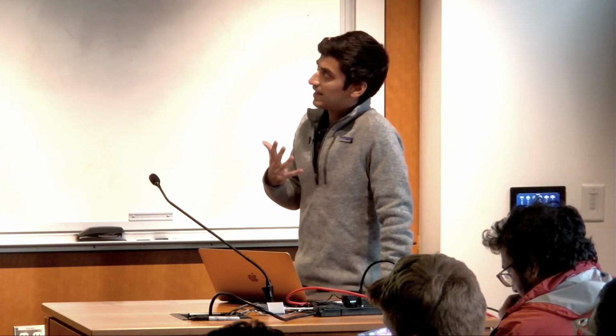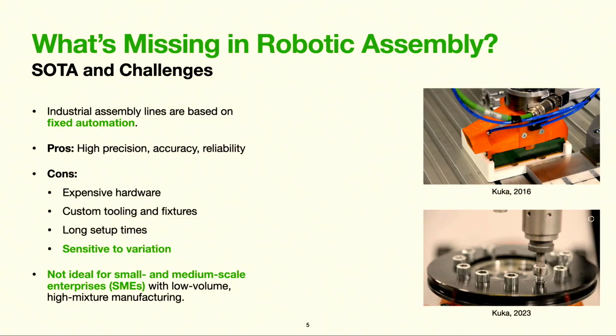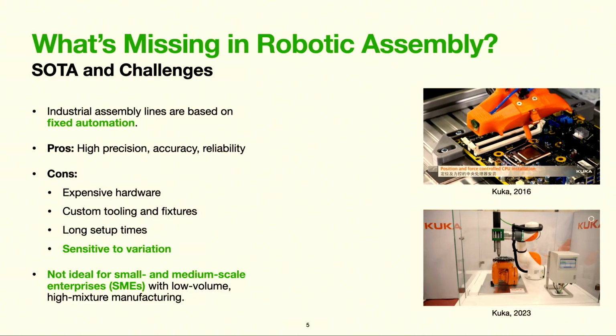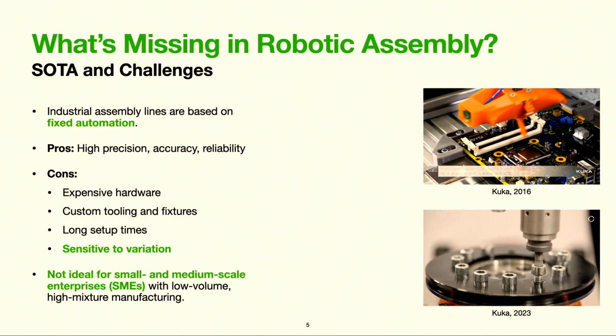So what's missing today in robotic assembly? Let's first look at the industrial setting. So modern assembly lines are typically based on a fixed automation paradigm in which each system performs a specific task in a specific environment. These systems can achieve high precision, accuracy, and reliability.